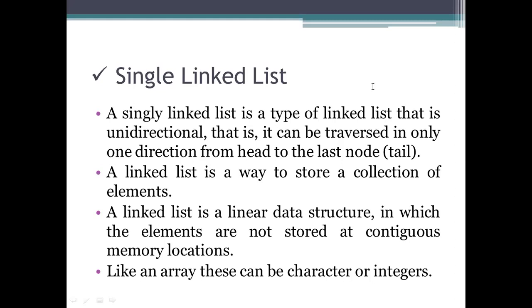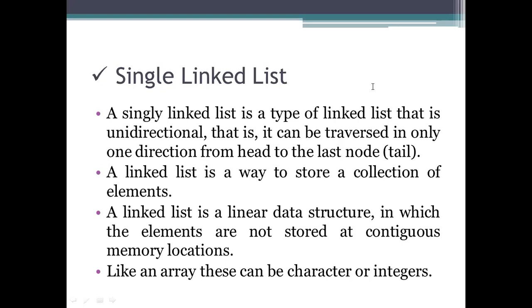Here it creates nodes and then processes whatever operations you specify on that list, and traversing is done from one direction to the other, from the left side to the right side, that is, unidirectional.